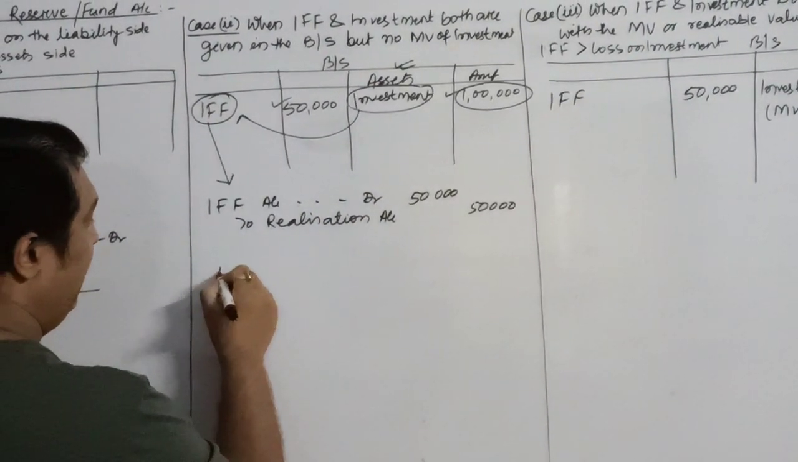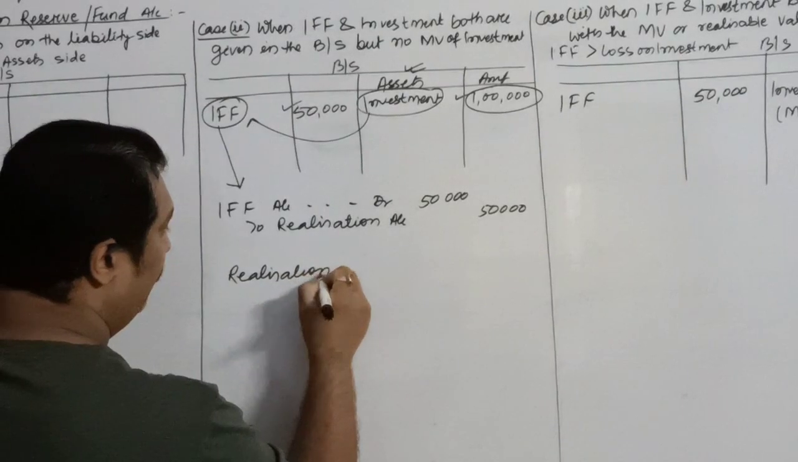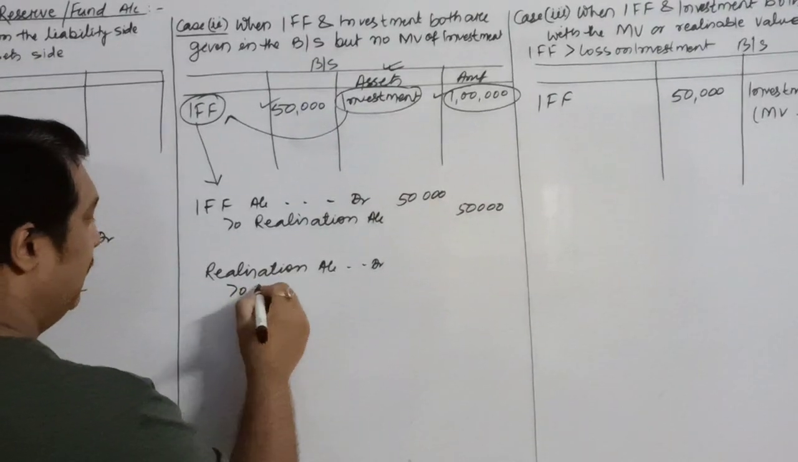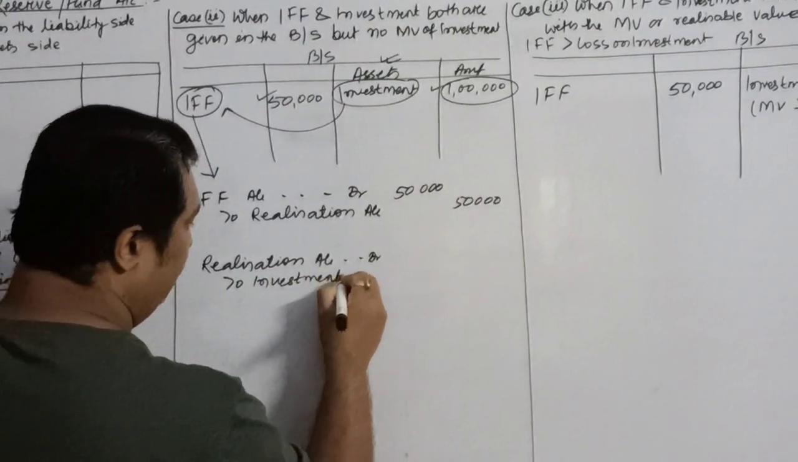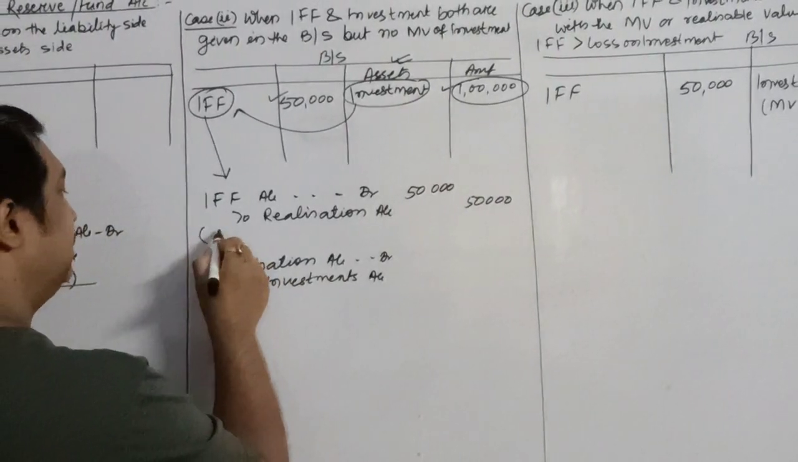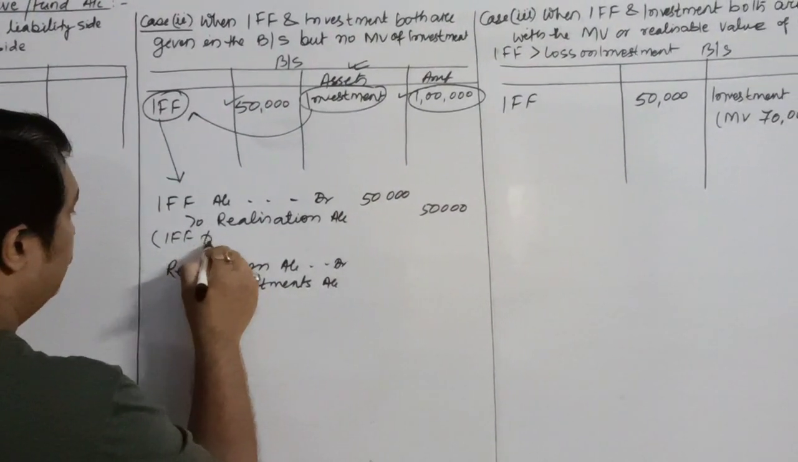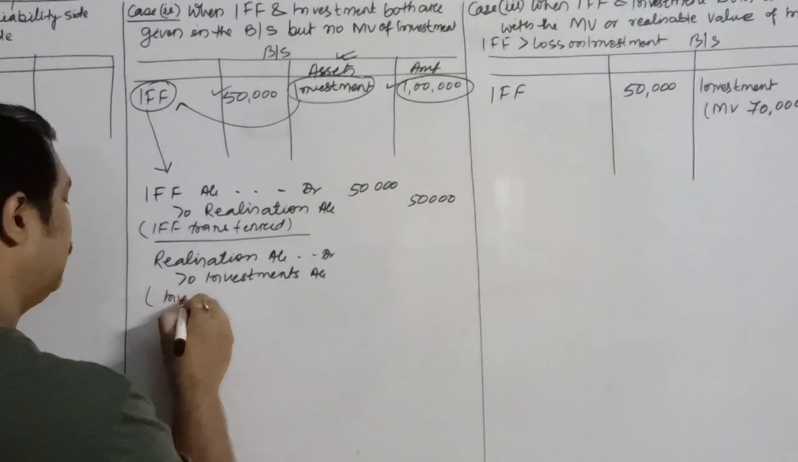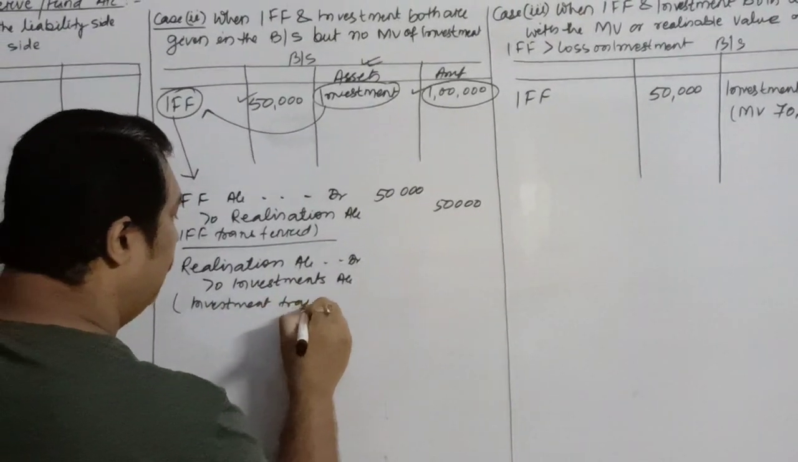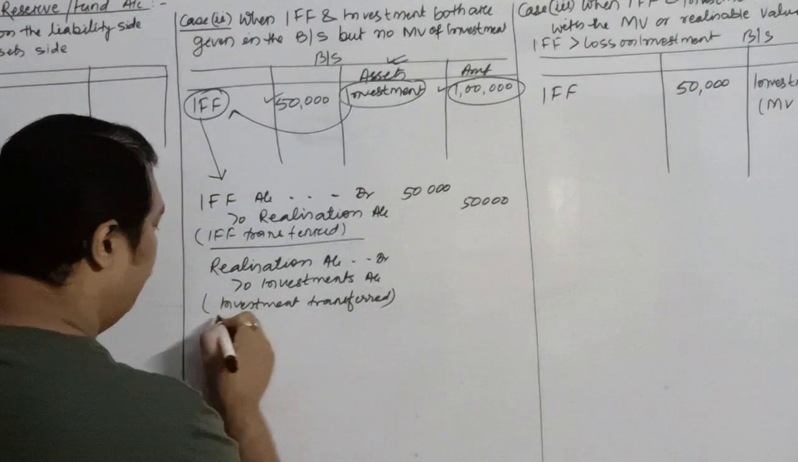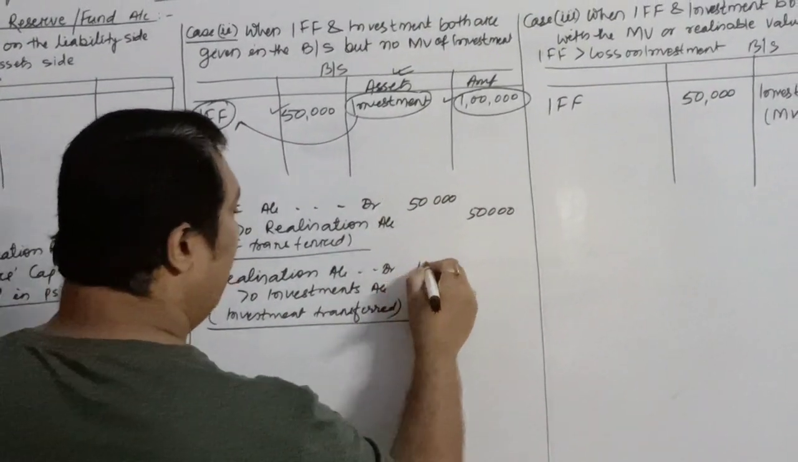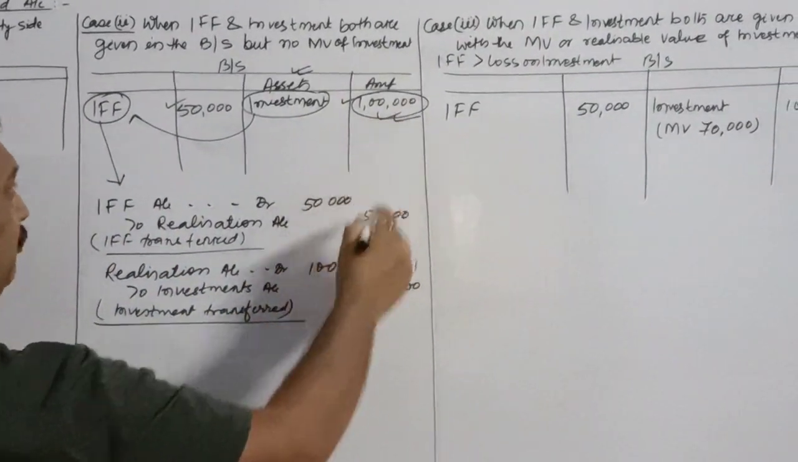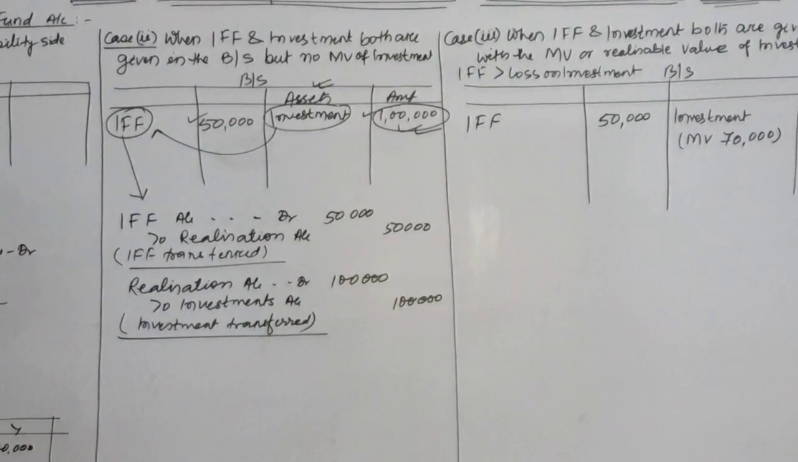So you will pass the entry realization account debit, that is an asset, and the journal entry to transfer the asset into realization is realization account debit to investments account. Here you can write the narration, IFF transferred to realization account, and here investment transferred, or the account of investment closed by transferring it to the realization account. How much? We always transfer the assets at their book value. What is the book value of investment? 1 lakh is transferred to realization account.